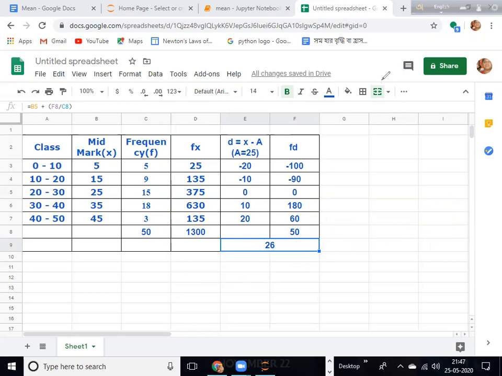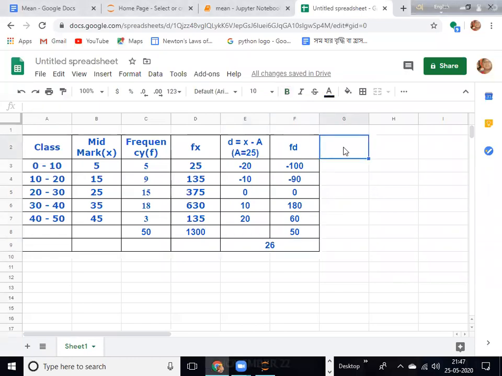So this is the assumed mean method. There is also another shortcut method. You see that d is actually a multiple of 10: 20, 10, 10, 10 and so on. So another shortcut is the step deviation method.